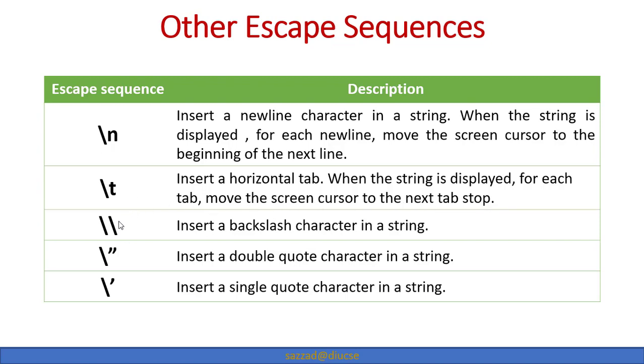If you want to display a backslash on the screen, then you have to write two backslashes. If you want to display a double quotation or single quotation, then you have to start with the backslash and then the double quotation or single quotation. It will display in the output as a double quotation or single quotation, as you mentioned. That's how escape sequences actually work.